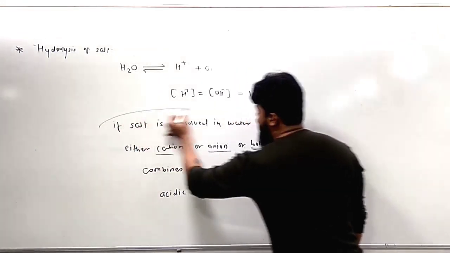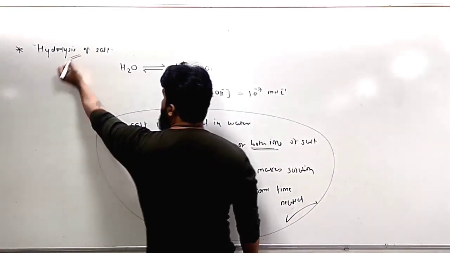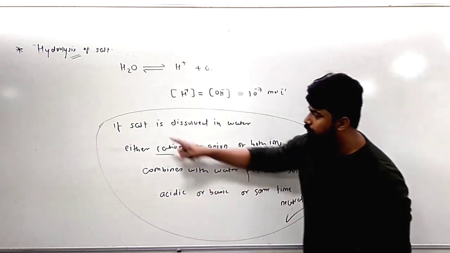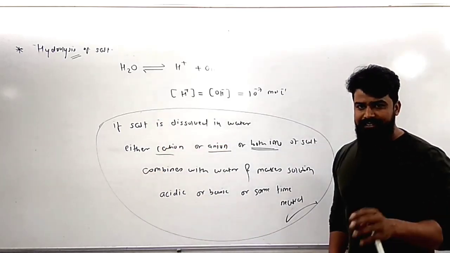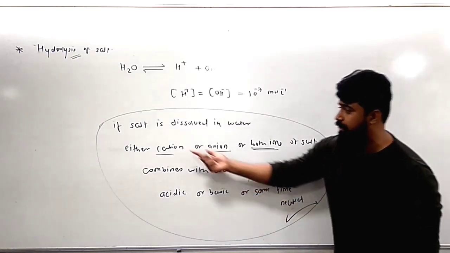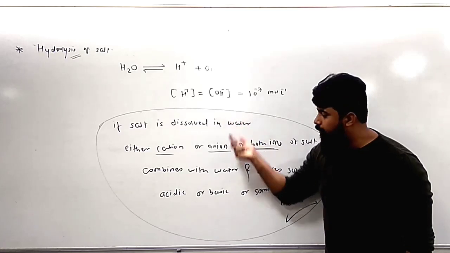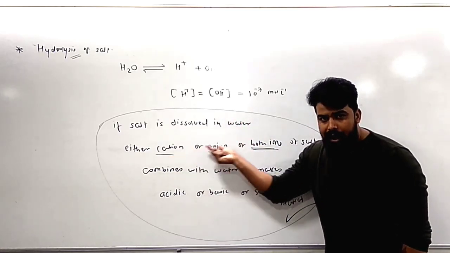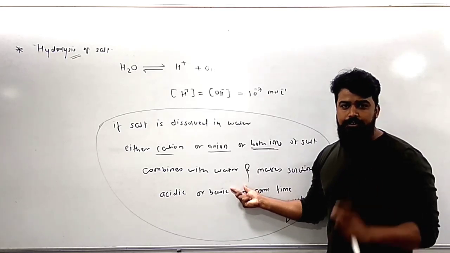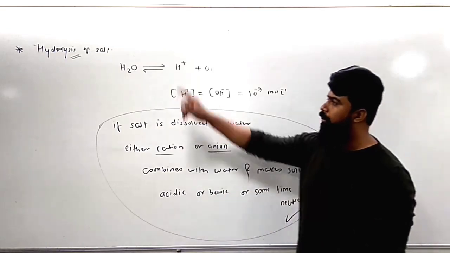This property, this feature, is nothing but the hydrolysis of salt. Again, see the definition of hydrolysis. We are going to talk about the example of this, so you will get the concept ultimately. But right now, you focus on the concept. When salt is dissolved in water, the cation or anion or both the ions of the salt combine with the water molecule and make that solution acidic, basic or neutral. This phenomenon is nothing but the hydrolysis of salt.